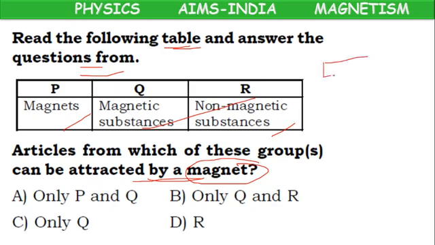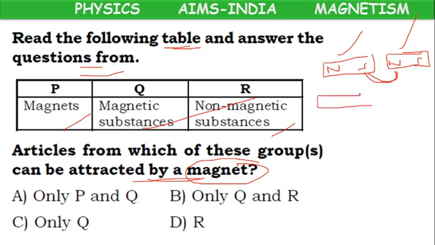Suppose I have a magnet here, north and south pole. If I bring another magnet, north and south pole, unlike poles attract. Means a magnet can be attracted by another magnet.